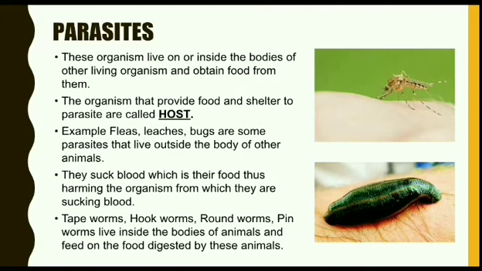Fleas, leeches, bugs are some parasites that live outside the body of the animal. They suck blood, which is their food, and thus harm the organism from which they are sucking blood. At the same time, tapeworm, hookworm, roundworm, pinworms are different animals who live inside the body of an animal and feed on the food digested by these animals. Thus, these are parasites who depend on ready-made food.